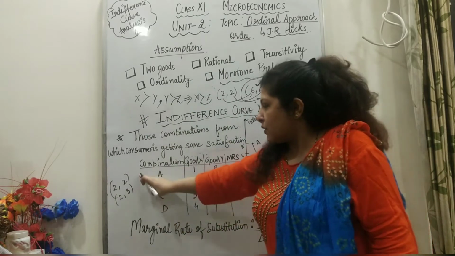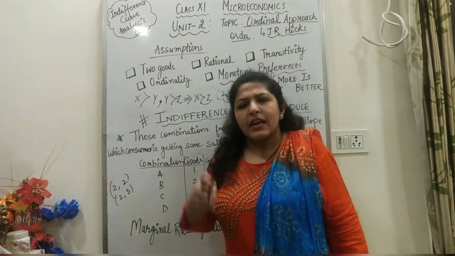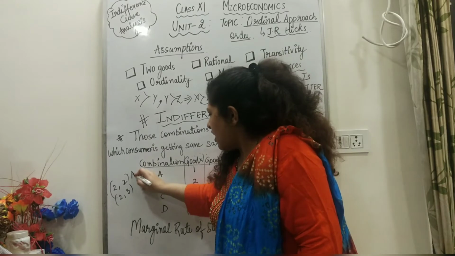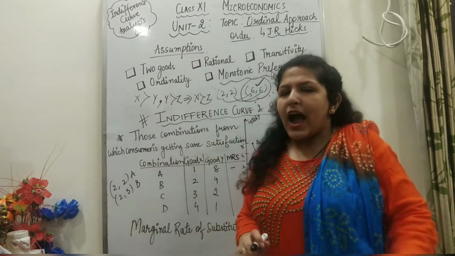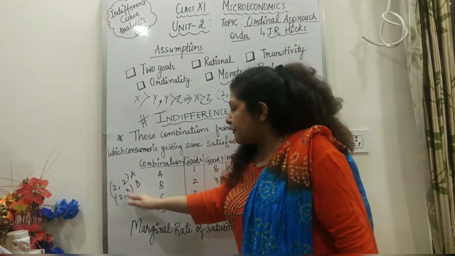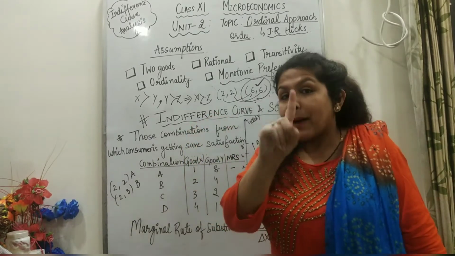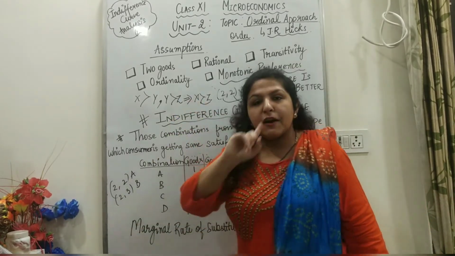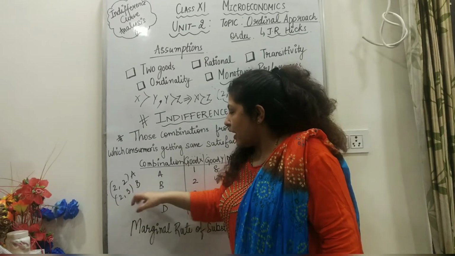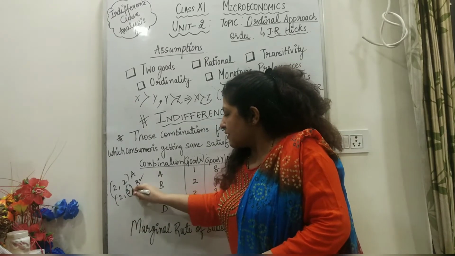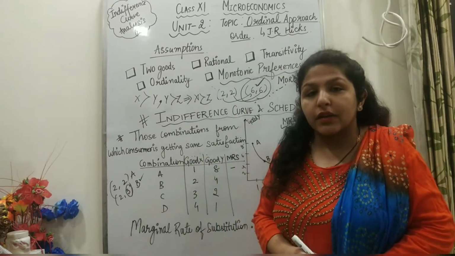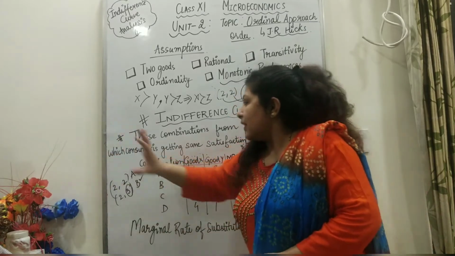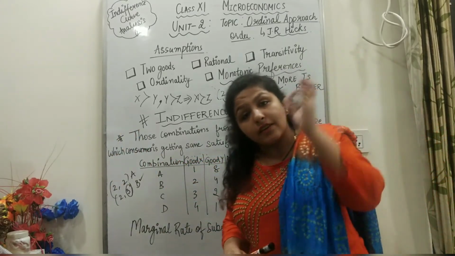What can you say if (2,2) and (2,3) are indifferent to me? I'll say I can get bundle A or bundle B, I don't care, because I'm indifferent between these two bundles. But if I'm monotonic for these two bundles, I will definitely prefer B because it is giving me more of Y, right? So this is indifferent. So what will the indifference curve be?